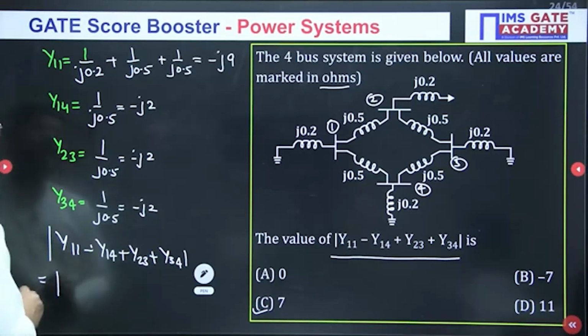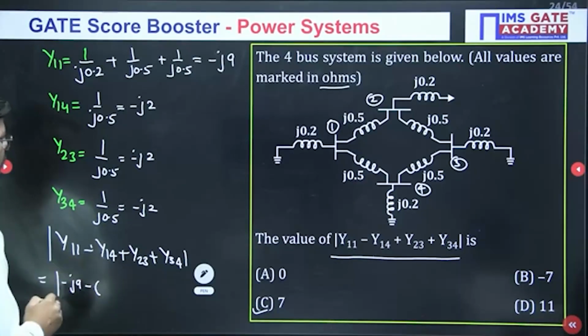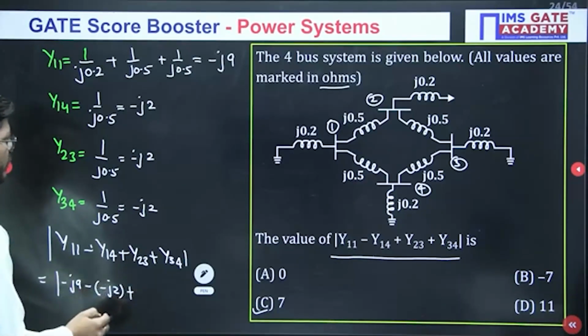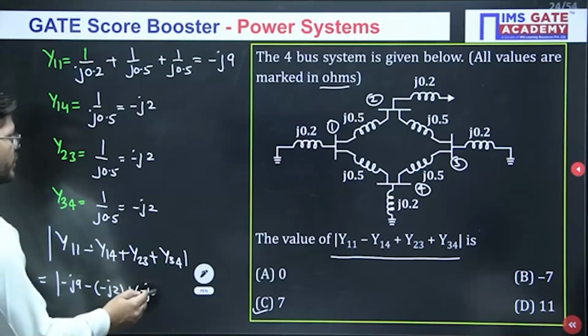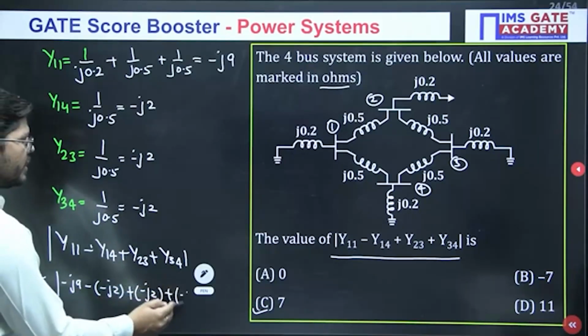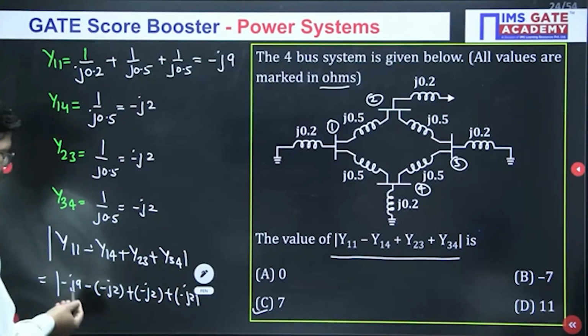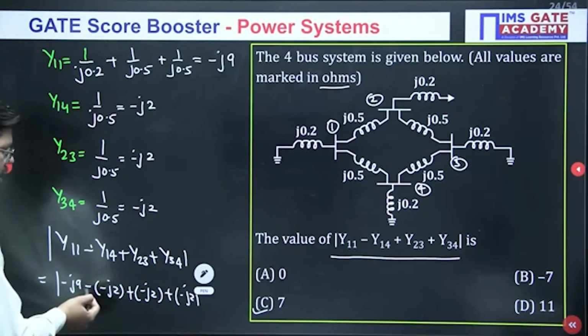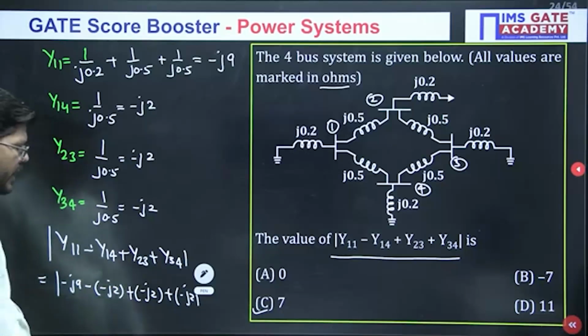Just see, y11 is minus j9, y14 is minus j2, y23 is minus j2 and y34 is minus j2. So this is plus j2 minus j2 cancelled, minus j9 and minus j2.